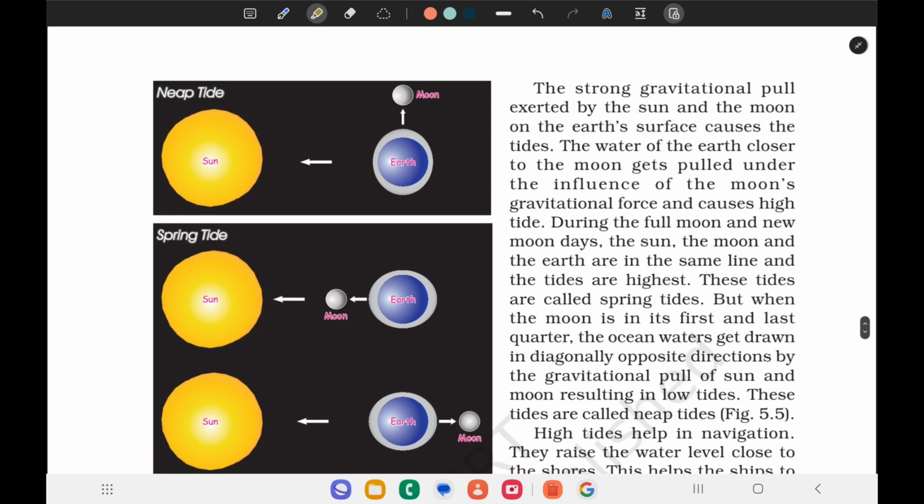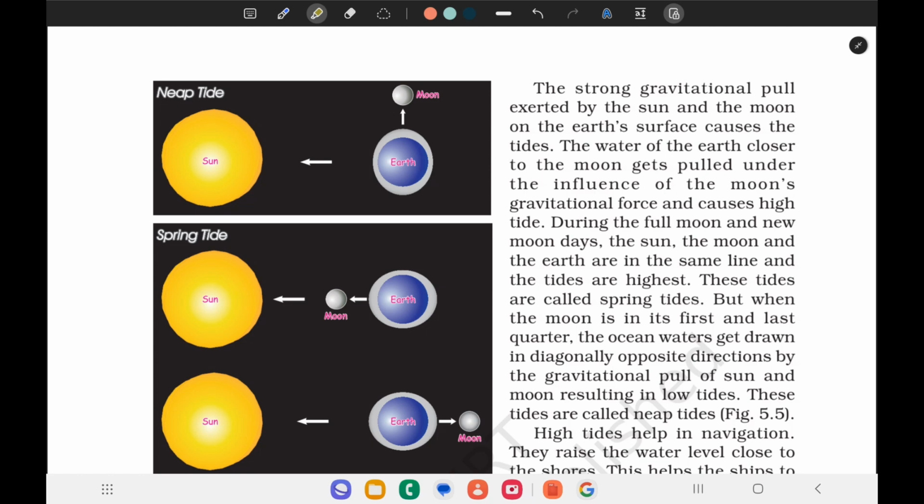The water of the earth closer to the moon gets pulled under the influence of the moon's gravitational force and causes high tide. So, the water on the earth closer to the moon gets pulled under the influence of the moon's gravitational force. So, it causes high tide.